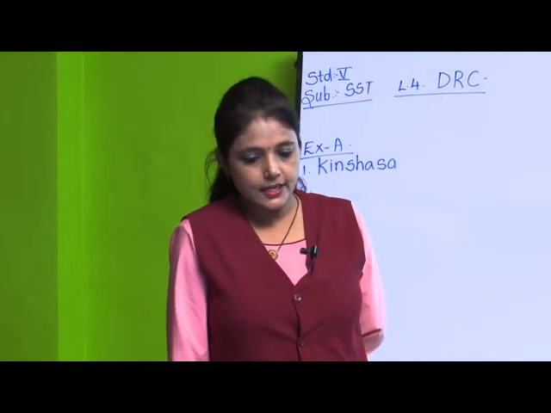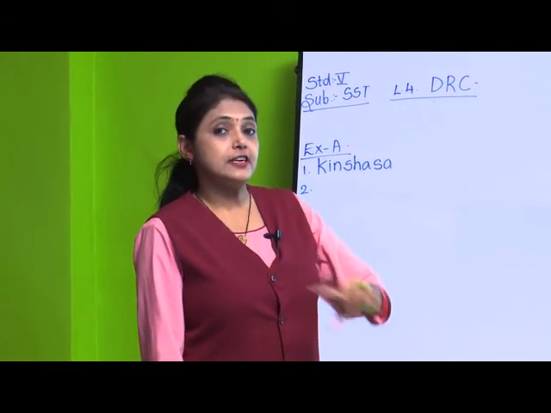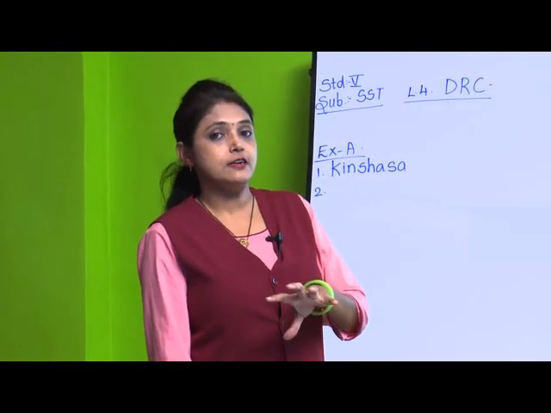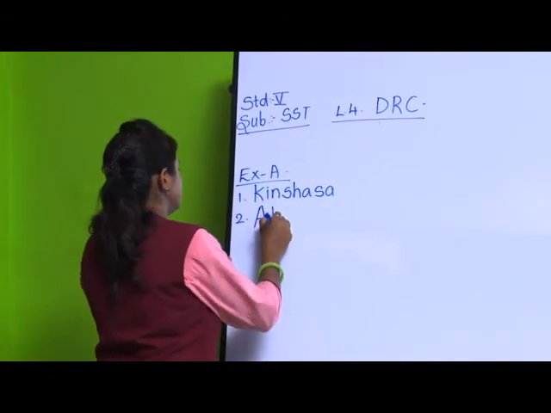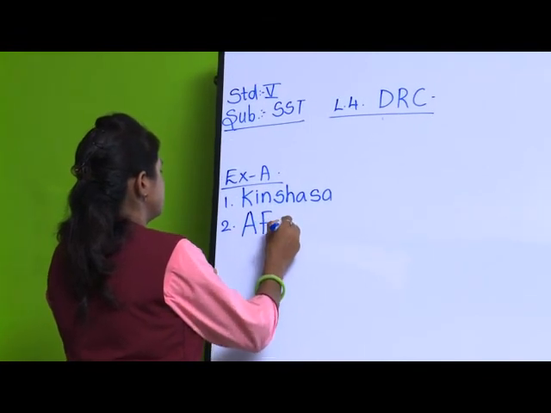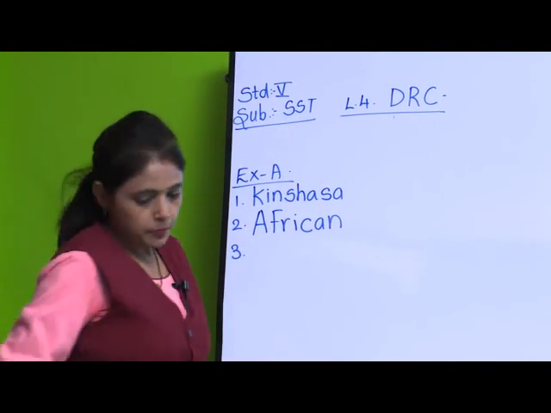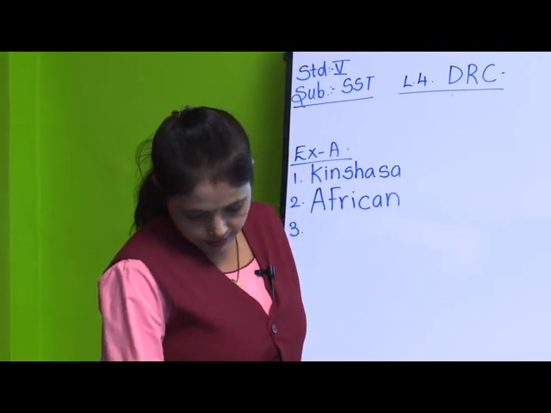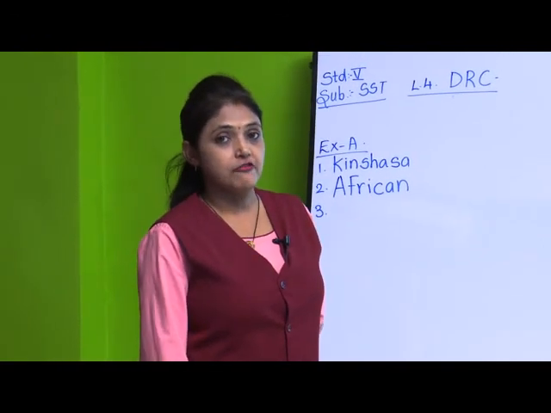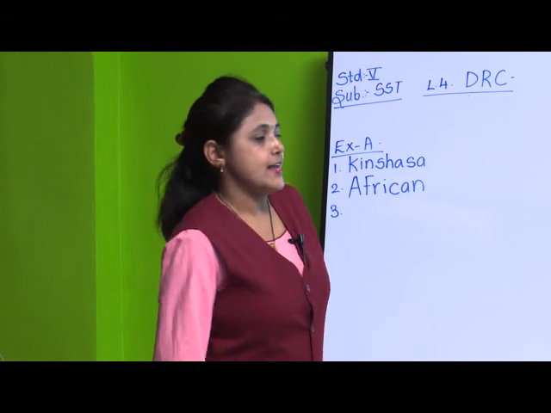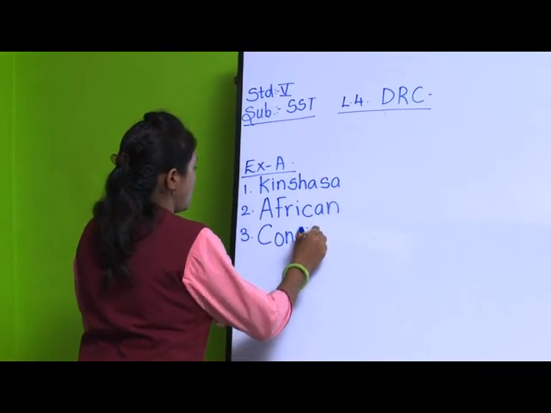DRC is situated in the tropical zone in the continent of, which continent is it located in? Very good. In the African continent. Children, please learn all this. The longest river of DRC is, which is the river found in DRC? Yes, river Congo. C-O-N-G-O.